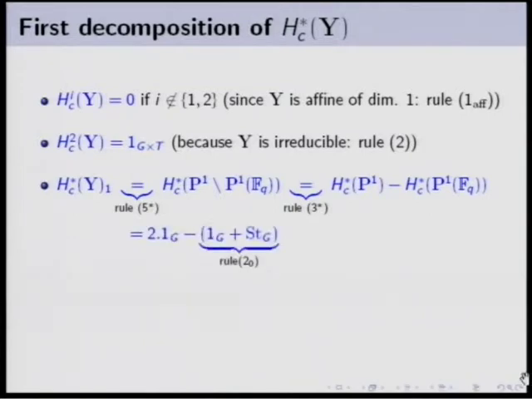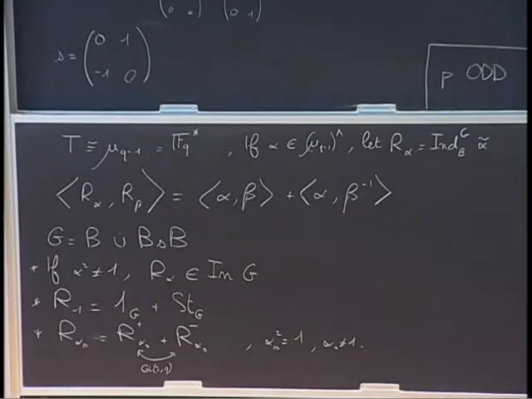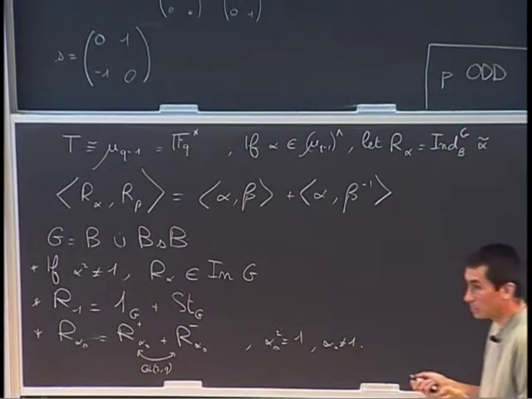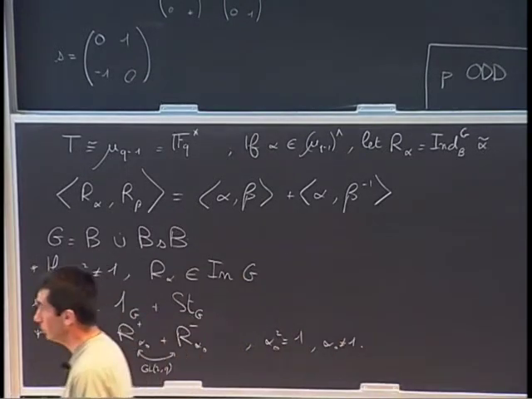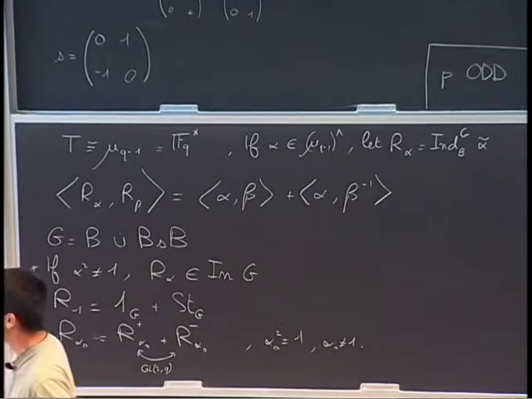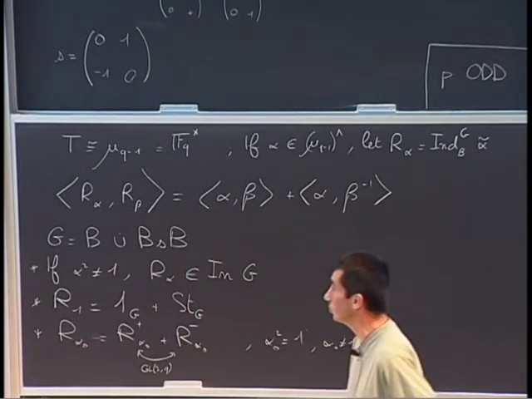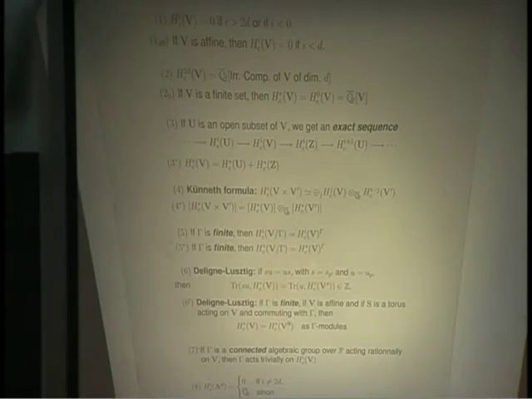And the second one, H star c of a finite set, is just the permutation module on this finite set. The permutation module on this finite set is just R1. So this is the identity plus the Steinberg. So we get that this is the identity minus the Steinberg. So that's a pretty easy computation using some of the rules on the slide. Well, so that's the first thing we can say.